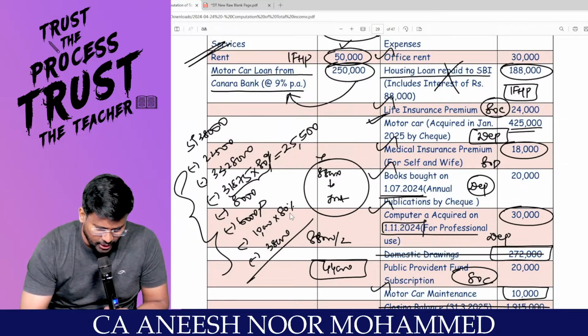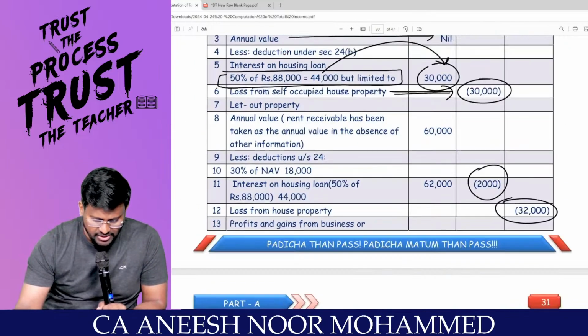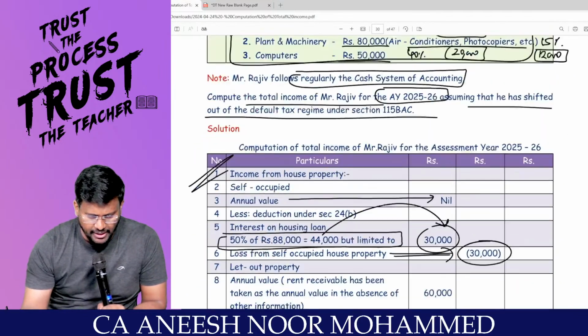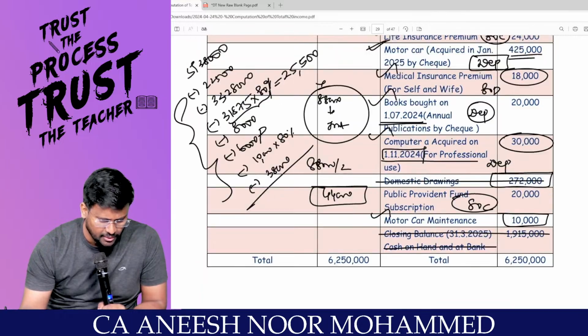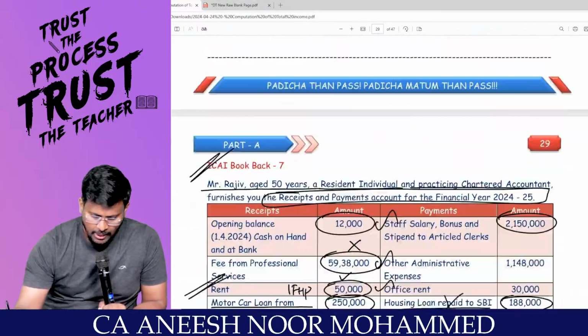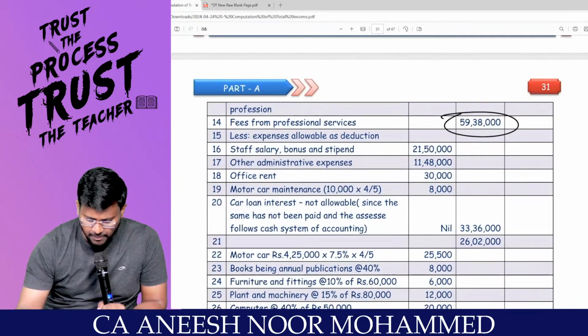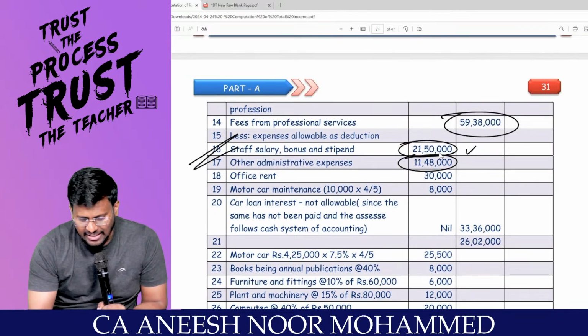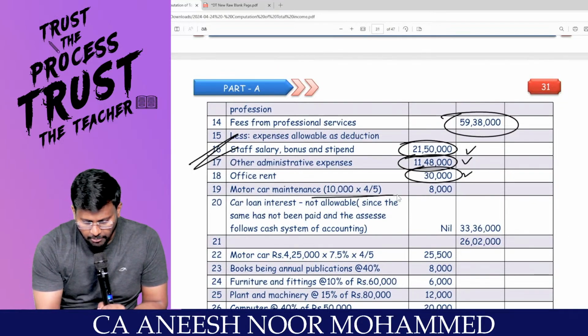And here also 10,000 into 80%. I will just go through with the numbers. Fees from professional 5938. Is it matching 5938? Yes, sir. I have to reduce one by one expenses. Staff salary bonus 21 lakh 50, we also reduced. Other admin 11 lakh 40, we also reduced. Office rent 30, we also reduced. Motor car 8,000, we also reduced.